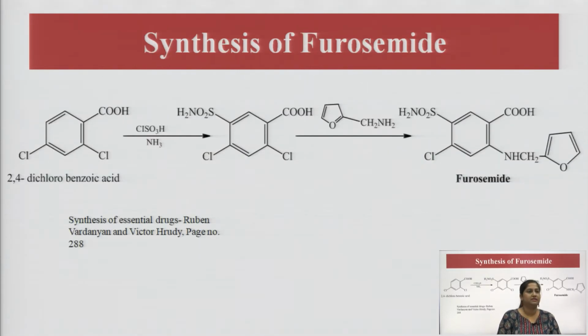So, this is the synthesis of furosemide, in which 2,4-dichlorobenzoic acid gets reacted with ammonia, and it is a one step synthesis. It prepares an intermediate which ultimately forms our furosemide. So, furosemide, as we have seen, is a drug of interest for us, and the furosemide synthesis is very easy, a single step synthesis.